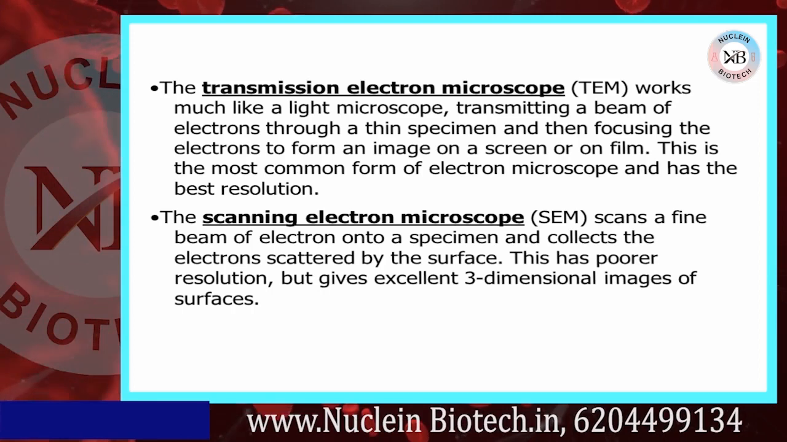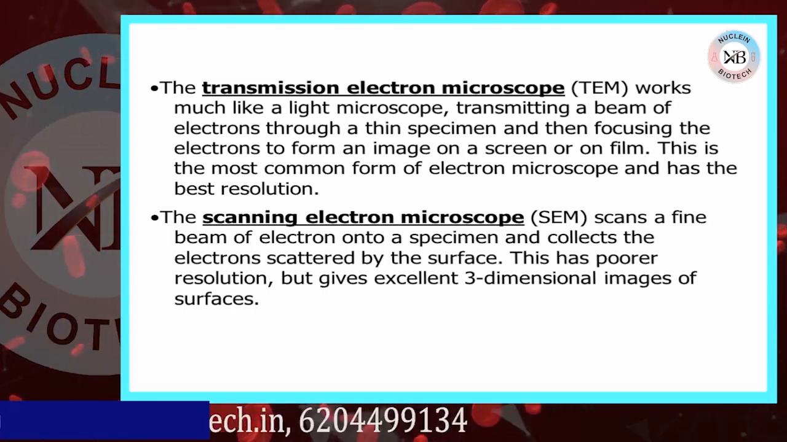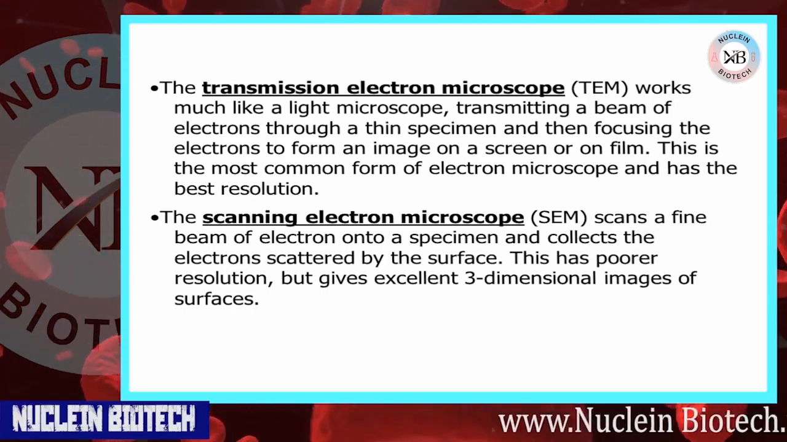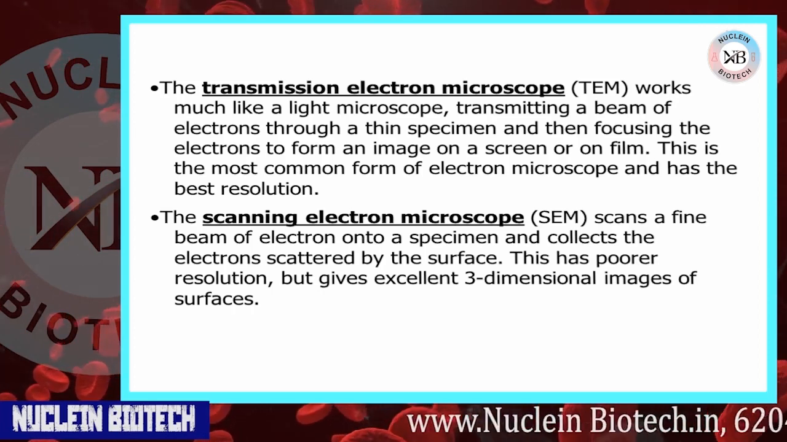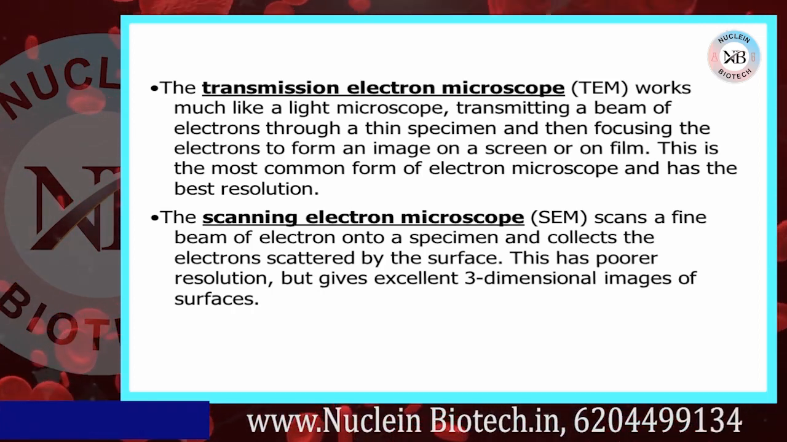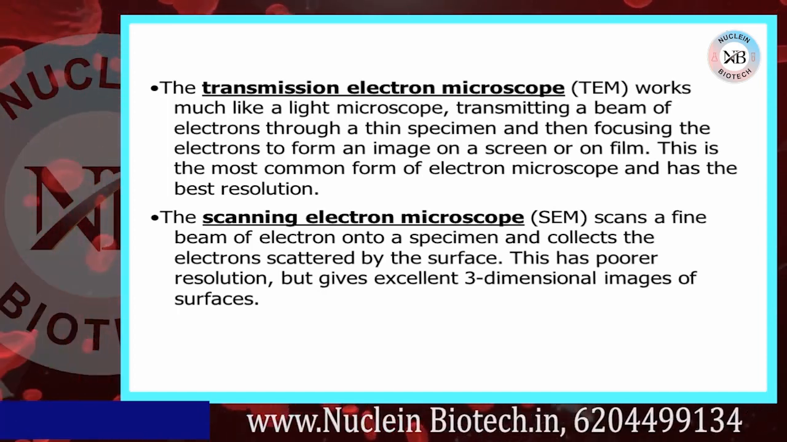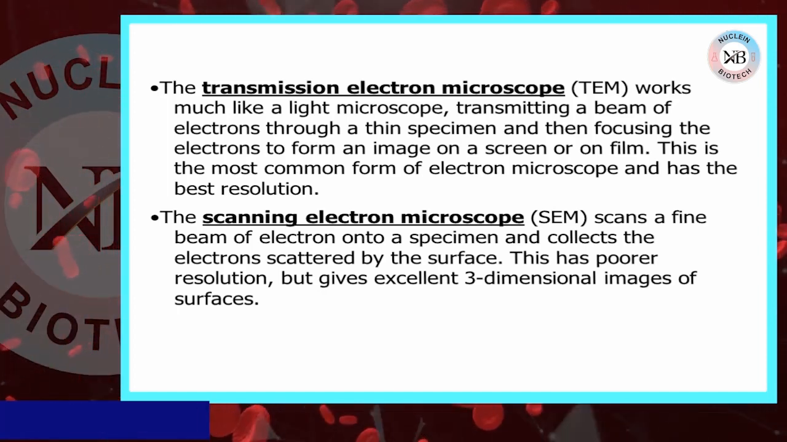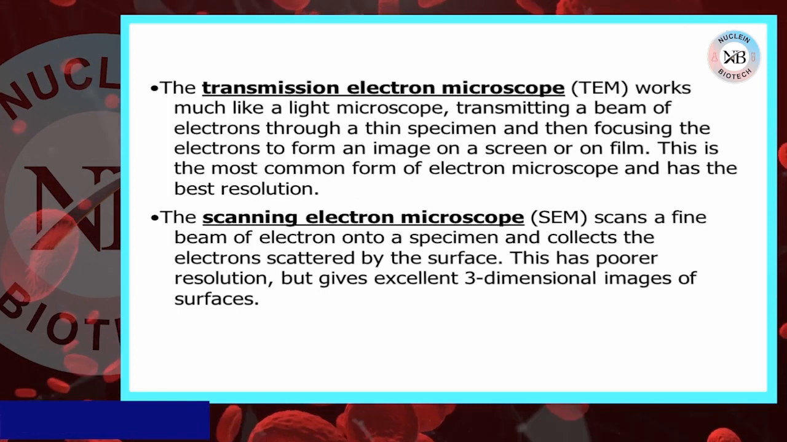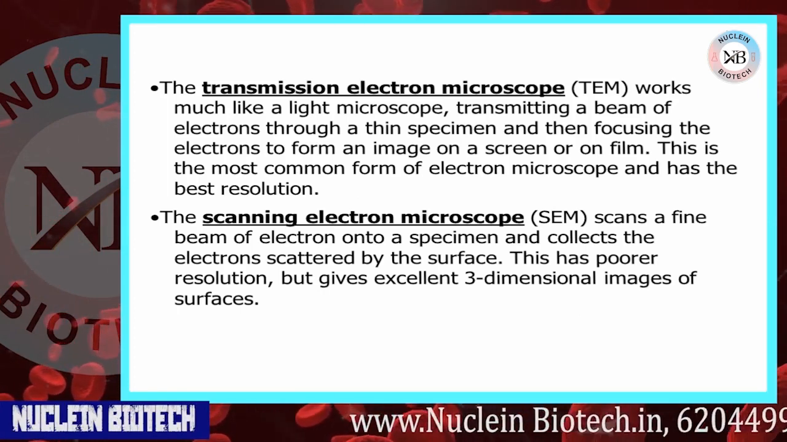Come to the scanning electron microscope. This is another type of microscope. It scans a fine beam of electrons onto a specimen and collects the electrons scattered by the surface. This has poorer resolution but gives an excellent 3D image of the surface.